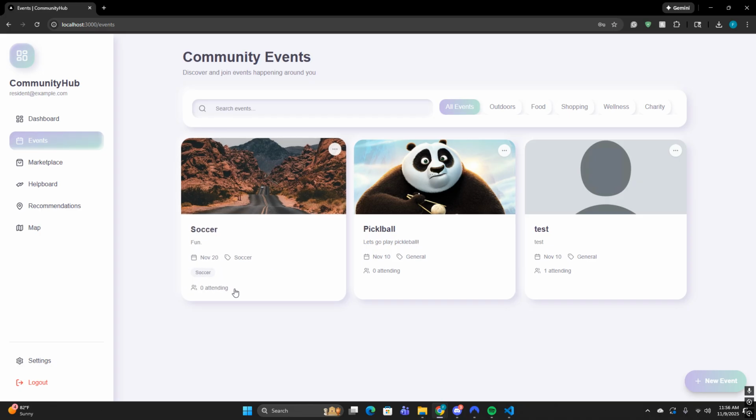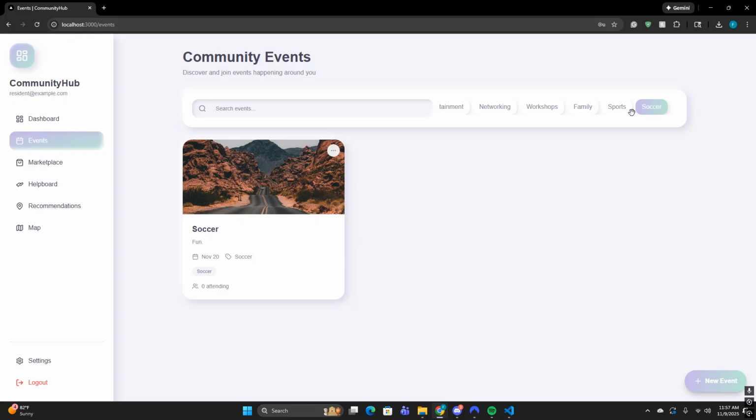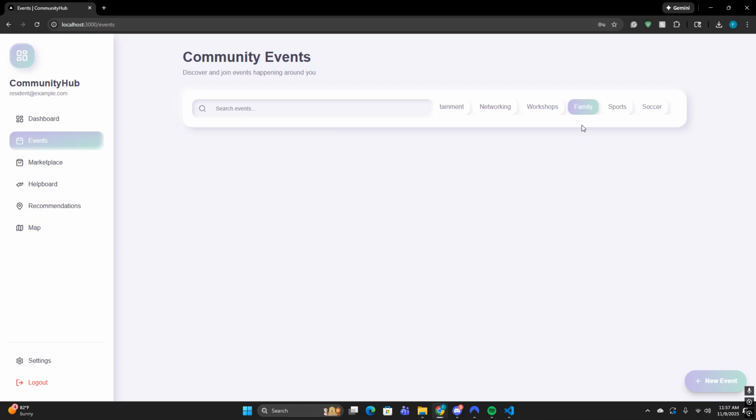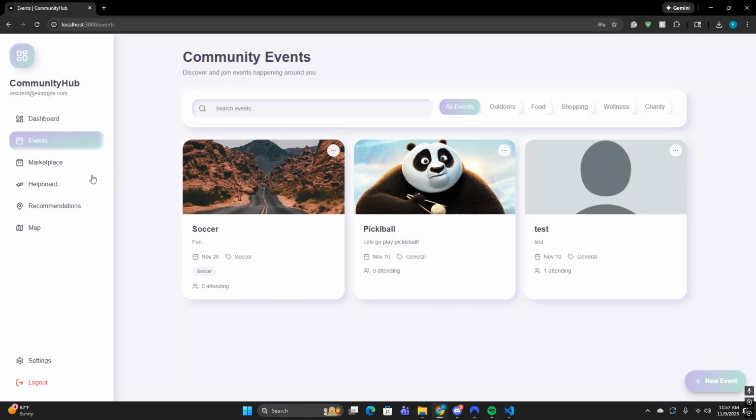It uses the appropriate tags that I gave it. Let's go see if we can use this tag that I put down here. There we go, it does appropriately filter by that tag, and you can see the sports tag. None of these have the sports tag, so they don't come through until we come back to all events.